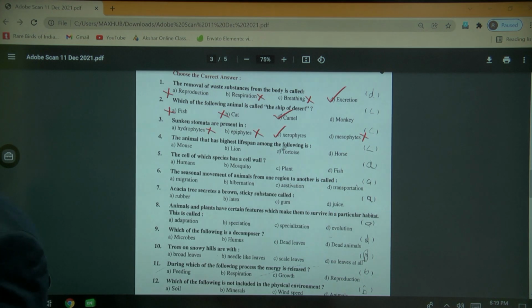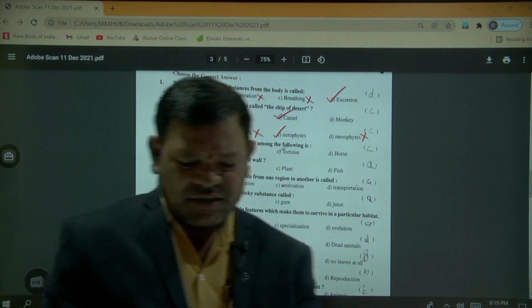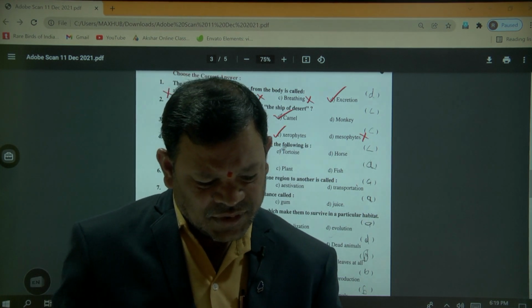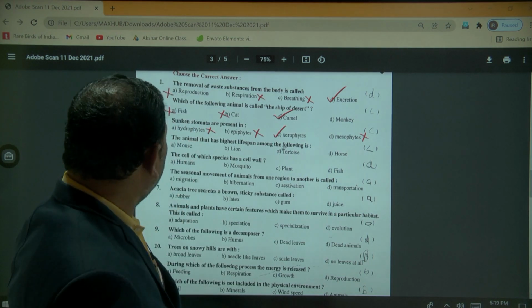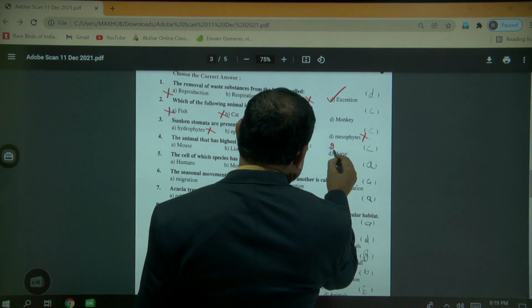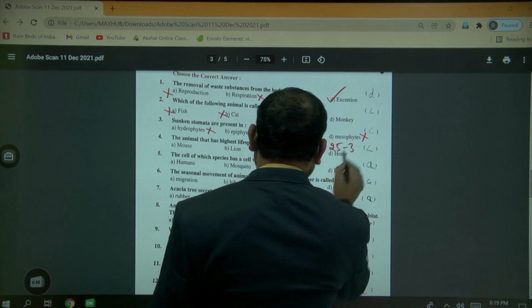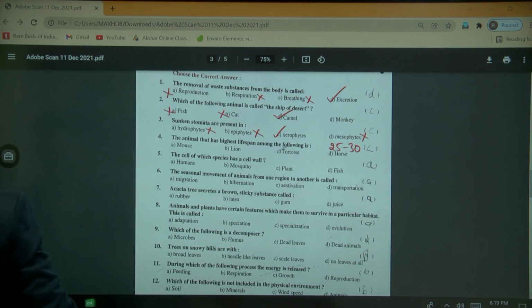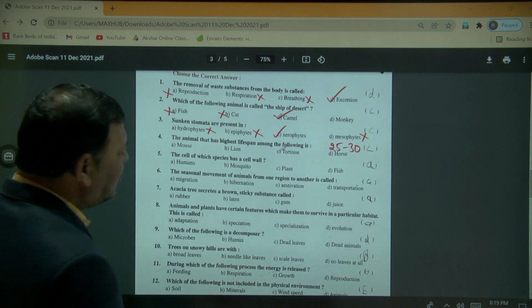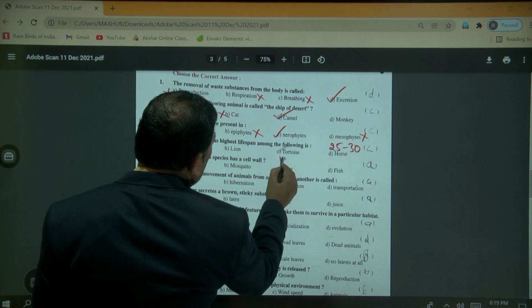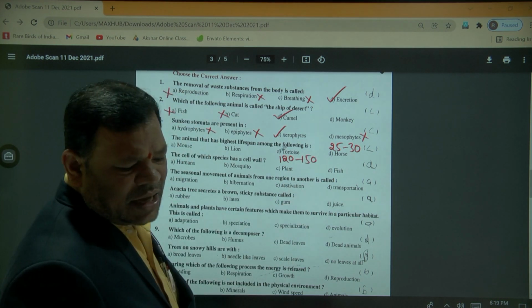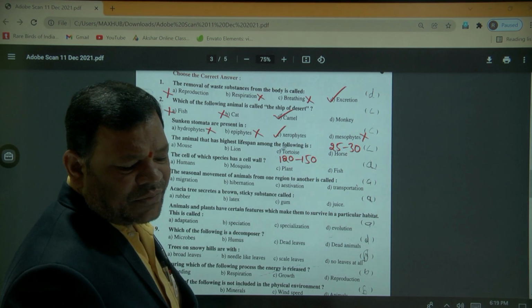We already discussed these previously. Horse lifespan is actually 25 to 30 years, and tortoise is 122 to 150 years.